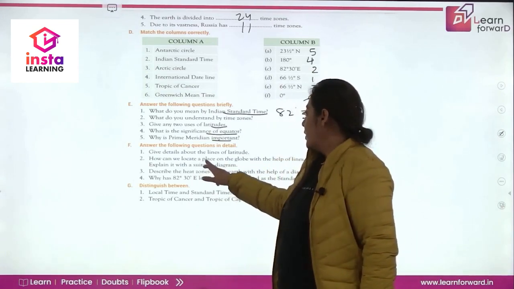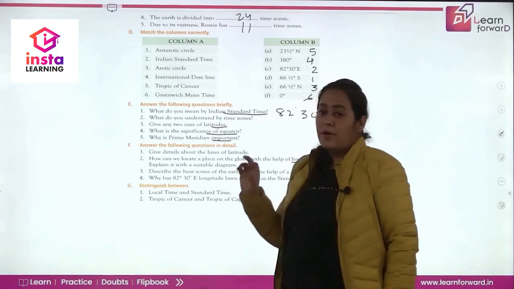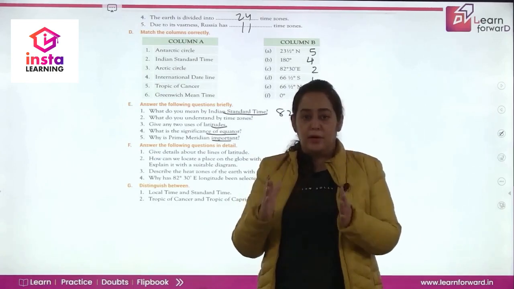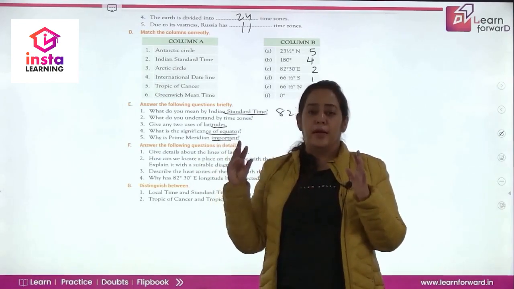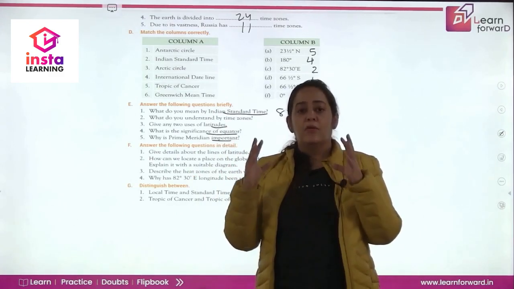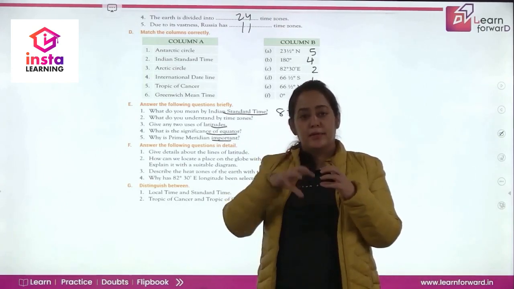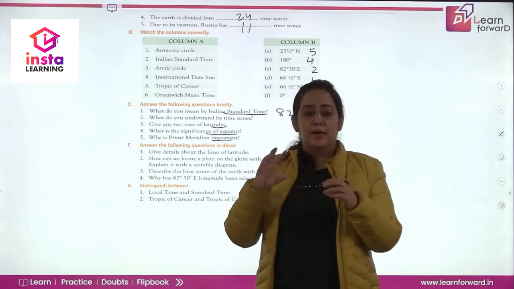Then explain how we can locate a place with the help of lines of longitude and latitude. Here we have to locate a place based on the longitude and the latitude. Latitude and longitude are imaginary lines on the globe. To locate a place, we find the angular distance at which they intersect, and we are able to calculate the exact point on the globe in degrees, right?